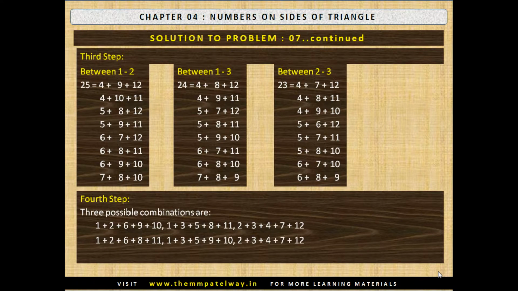The second combination is 1, 2, 6, 8 and 11, 1, 3, 5, 9 and 10, and 2, 3, 4, 7 and 12. The third combination is 1, 2, 5, 9 and 11, 1, 3, 6, 8 and 10, and 2, 3, 4, 7 and 12.